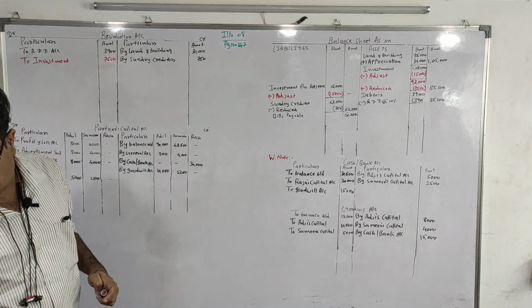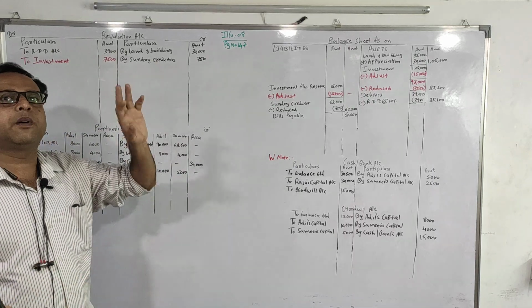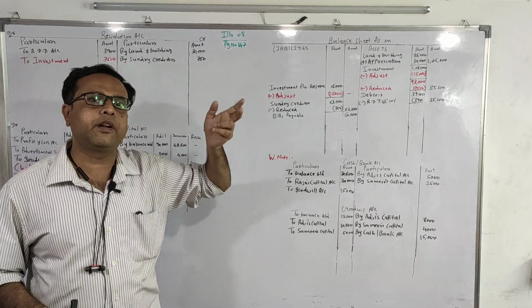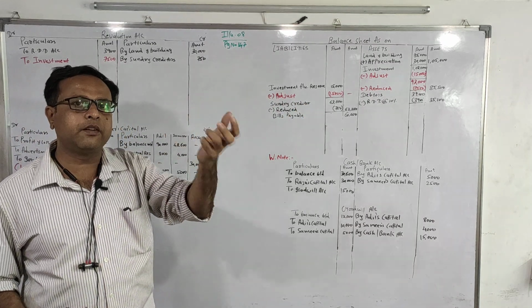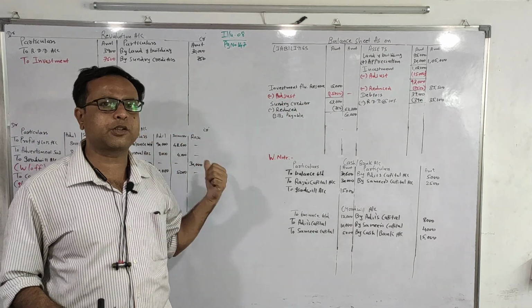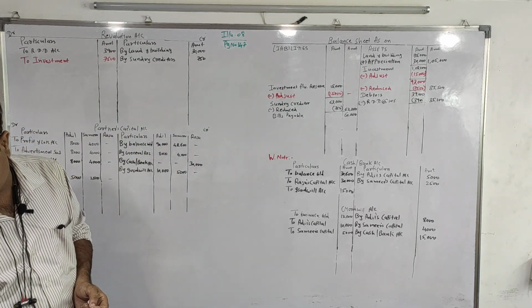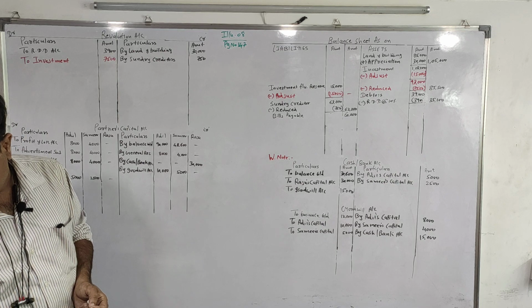Now adjustment number 7. For adjustment number 7, I have already made a separate video covering both the working notes. Now I am giving that working notes' effect over here. Capital of Adil and Samir to be adjusted taking Raju's capital as the base.